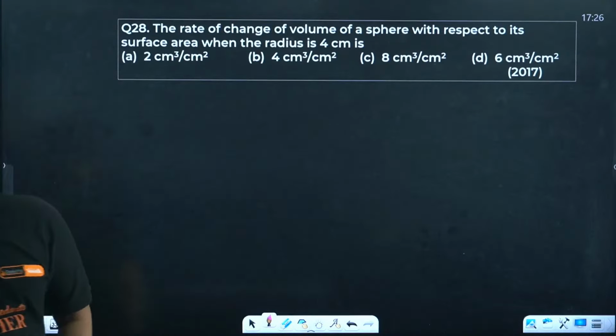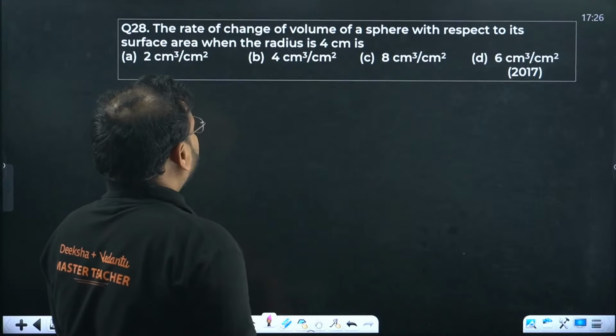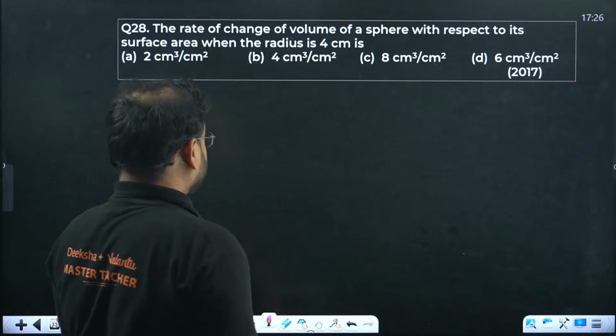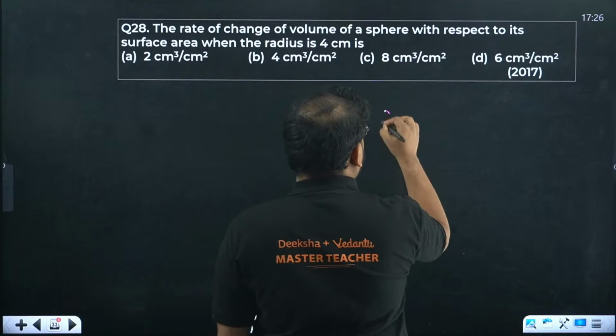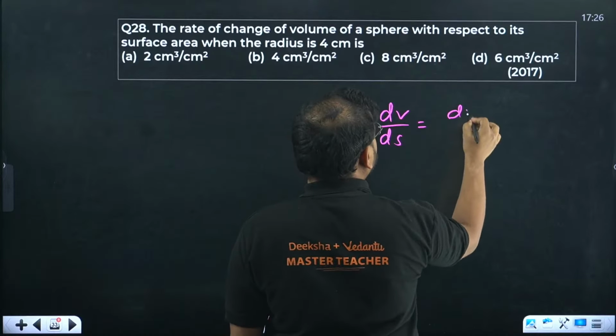Now 28. The rate of change of volume of a sphere with respect to its surface area. So volume with respect to surface area.